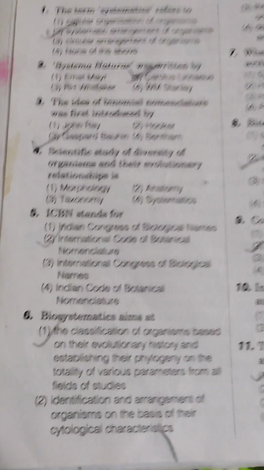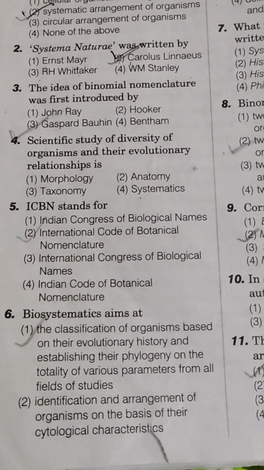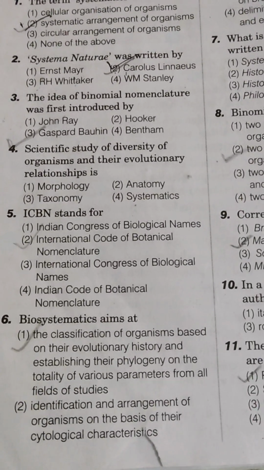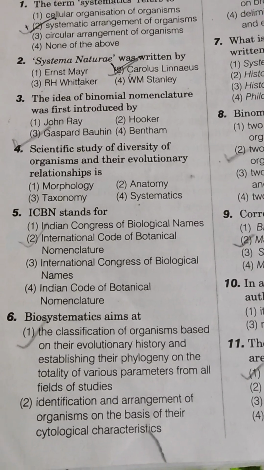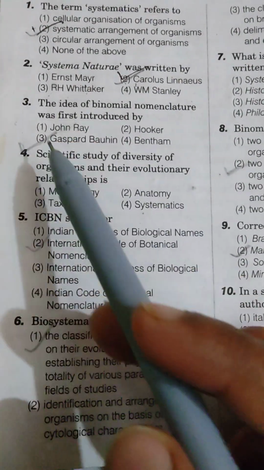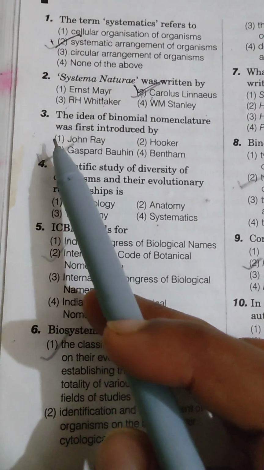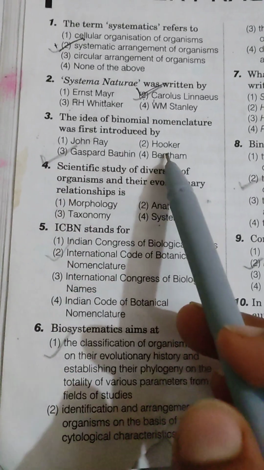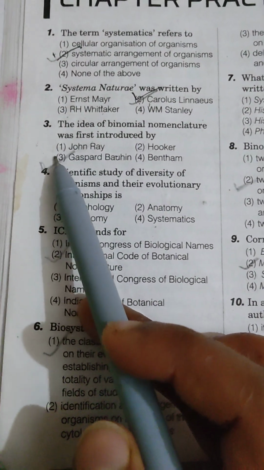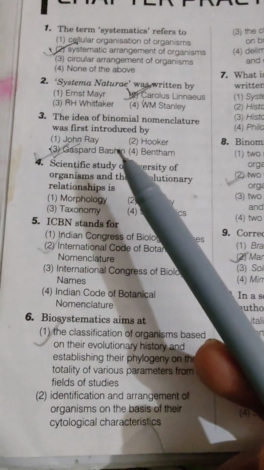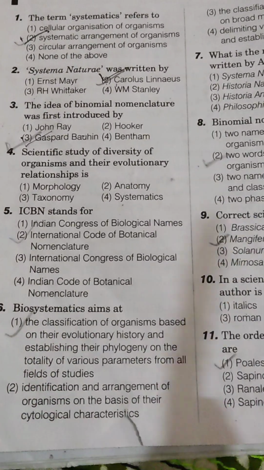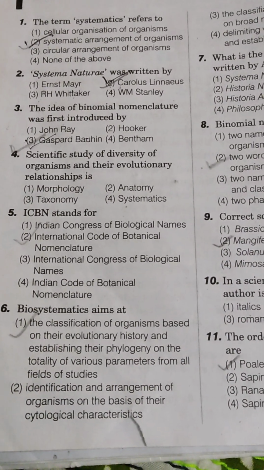Next, we are moving on to number 3. The idea of binomial nomenclature was first introduced by. Now we all know that binomial nomenclature was introduced by Carolus Linnaeus. But here in the options we don't find Carolus Linnaeus. Here we can see that the options are John Ray, Hooker, Gaspard Bauhin and Bentham. So from here we can choose Gaspard Bauhin, because the Bauhin brothers can also be given the credit for this nomenclature.